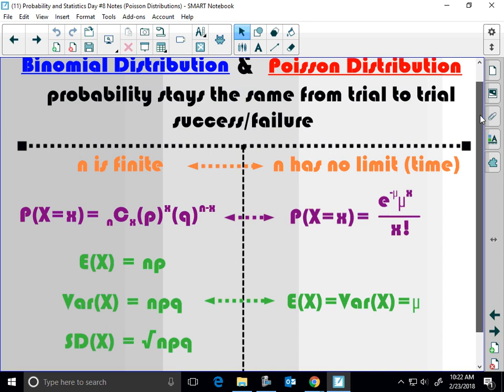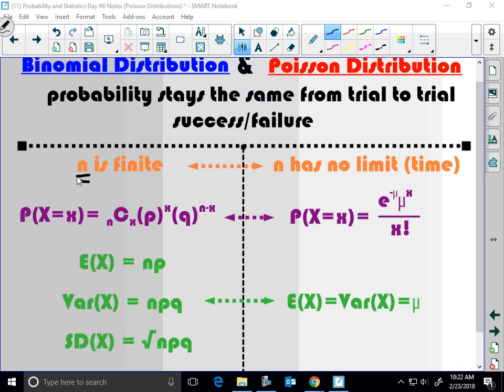However, in binomial, you have a finite number of trials. So it might be like, I'm going to flip a coin and I'm going to flip it 10 times. Or probability that a car passes. Well, that's a bad example. Don't ignore that. That's going to be what we do over here. But over here, we have no limit to the number of trials, and it's typically based on time.